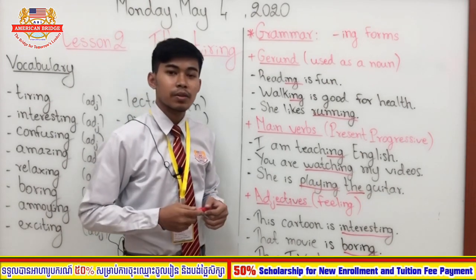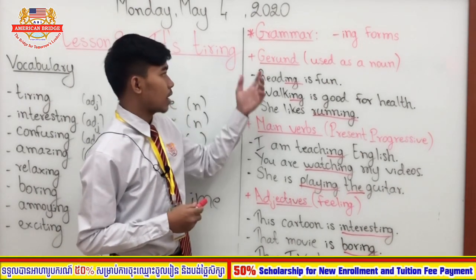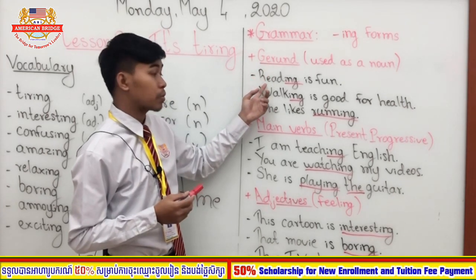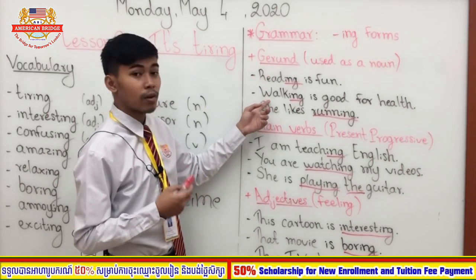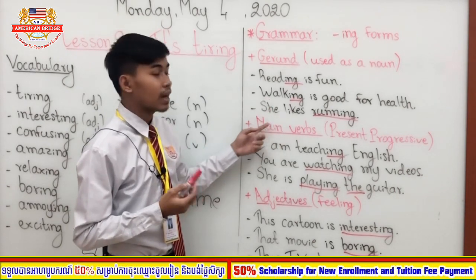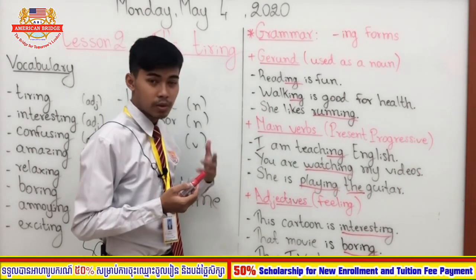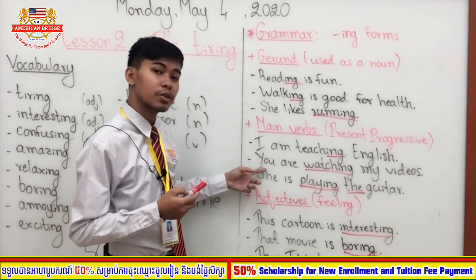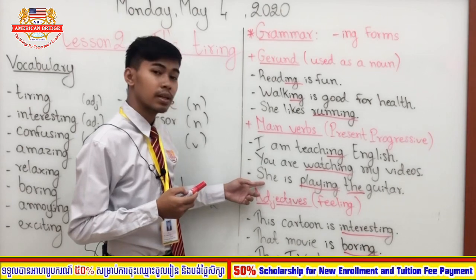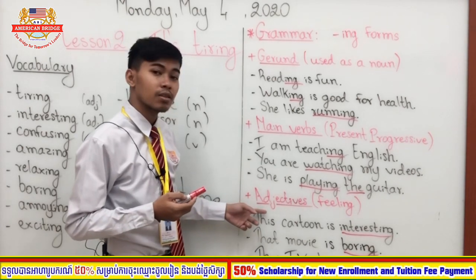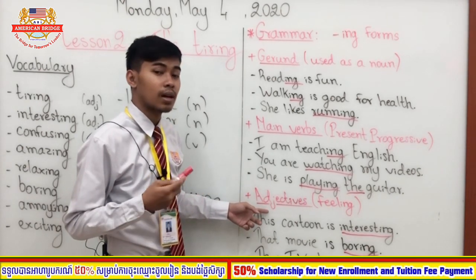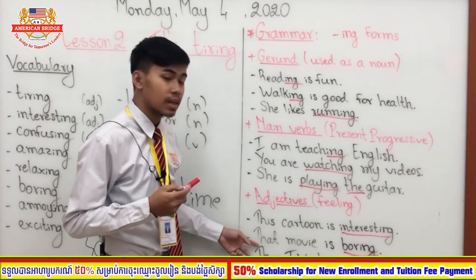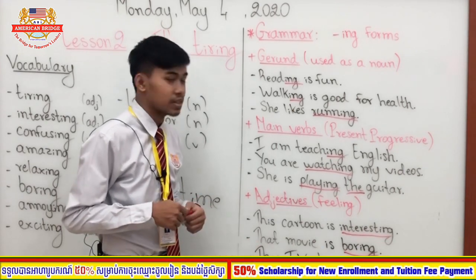Okay, so now let's review the grammar point again. The ing form can function as a gerund when we use it as a noun. For example, reading is fun. Walking is good for health. She likes running. And it can also be main words in the present progressive or present continuous, like I am teaching English. You are watching my videos. She is playing the guitar. And it can also be an adjective that describes our feeling. This cartoon is interesting. That movie is boring. And this TV show is exciting.